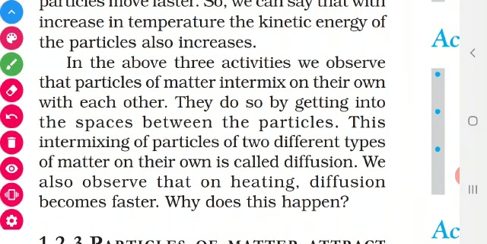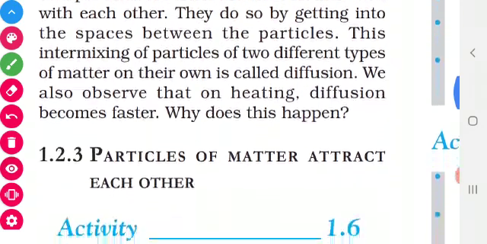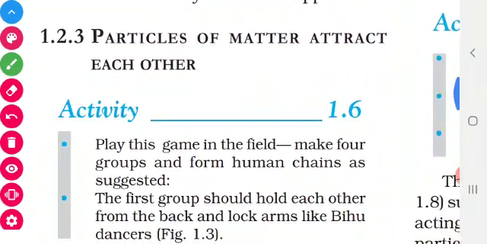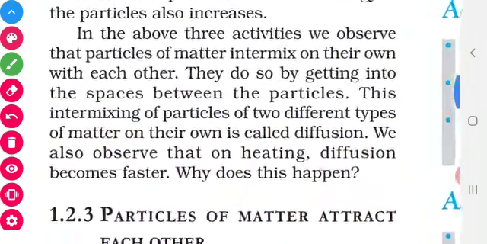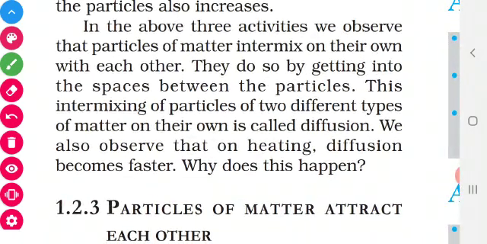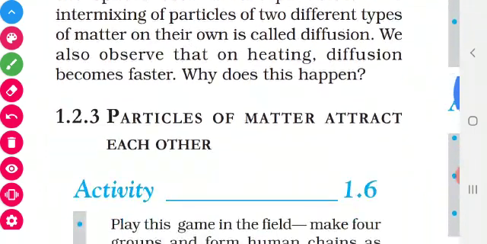See, what do we observe in these activities? The particles of matter intermix on their own with each other. They are getting into the spaces between the particles. So this property is called diffusion. By the property of diffusion only, we can prepare solution. That is, in the space of one matter, other particles will go into. Have you all understood the second property? This diffusion is very much important. On heating, which energy increases? Kinetic energy increases. So the particles will be in motion. So they will be moving continuously.